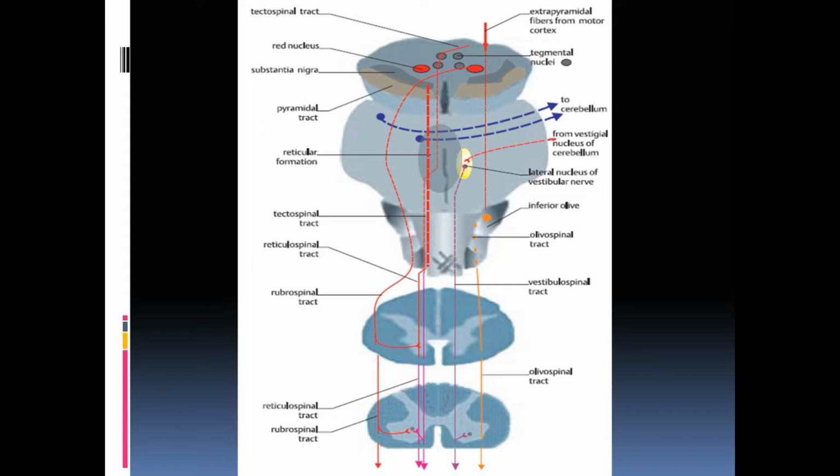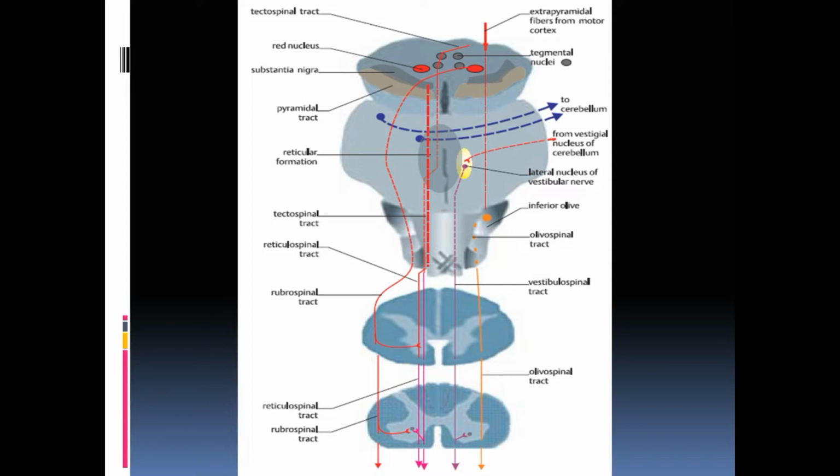So what is the function of the rubrospinal tract? If the corticospinal tract is present, why is there still a need for the rubrospinal tract? One thing is that the rubrospinal tract is not that well developed in human beings. As you can see, it is a much smaller nucleus compared to the well developed motor cortex. The red nucleus is smaller compared to other animals, so it has less importance, but still it has some importance.